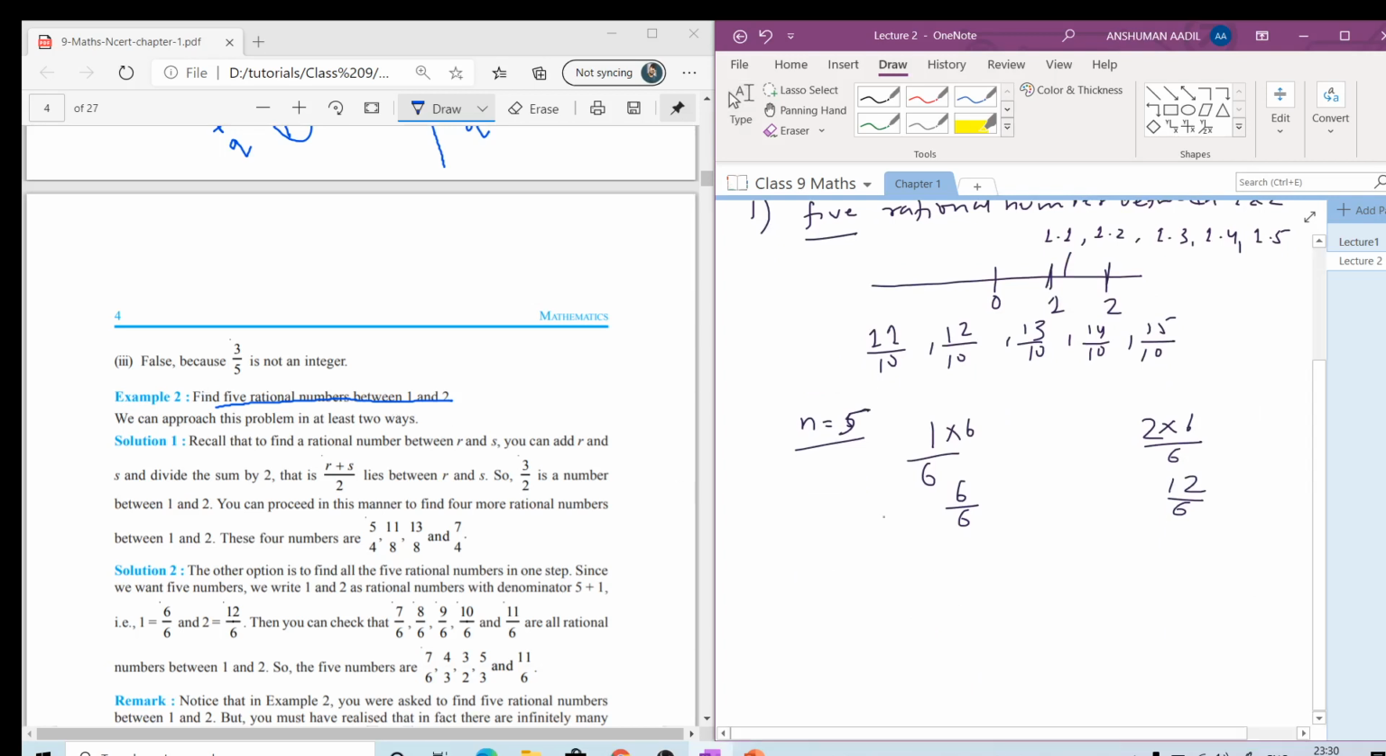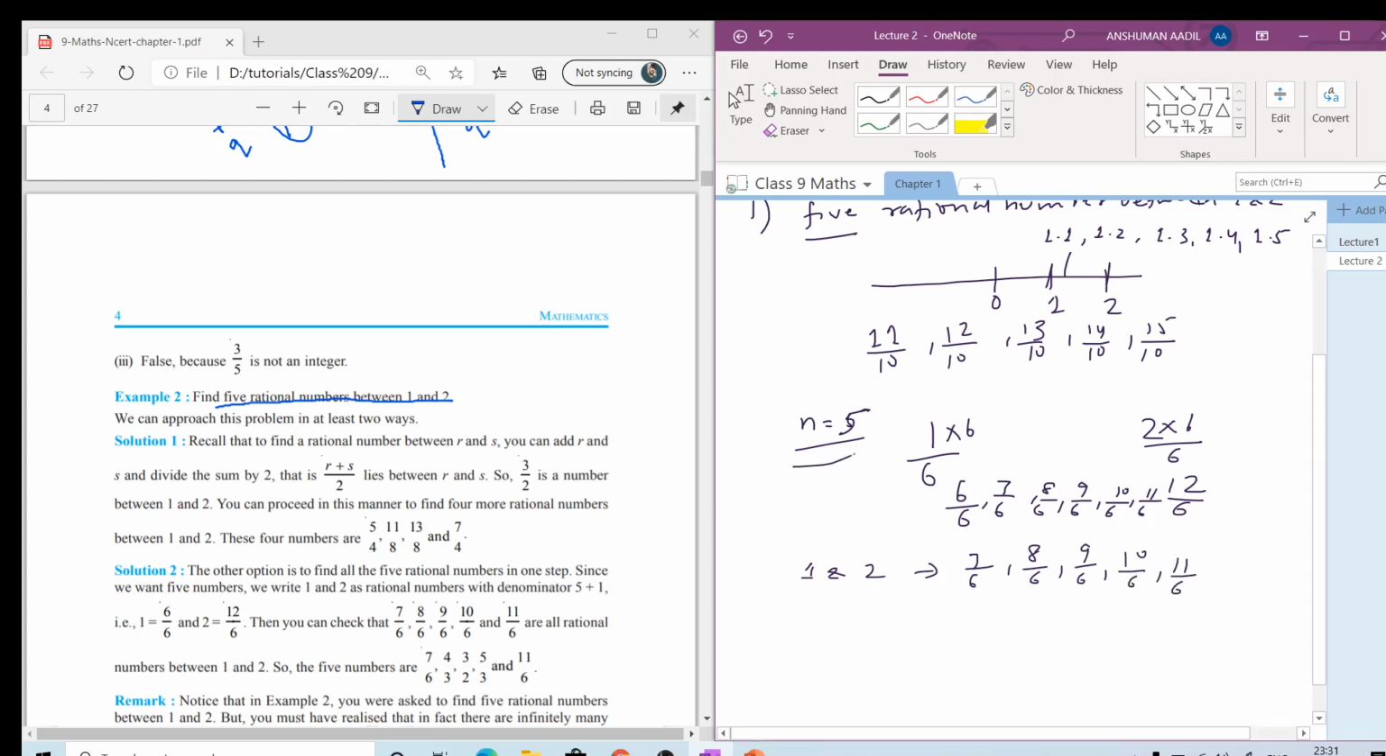Now from here you can see 6 upon 6 and 12 upon 6. Between these we can write a few numbers like 7 upon 6, 8 upon 6, 9 upon 6, 10 upon 6 and 11 upon 6. So the 5 rational numbers between 1 and 2 will be 7 upon 6, 8 upon 6, 9 upon 6, 10 upon 6 and 11 upon 6.